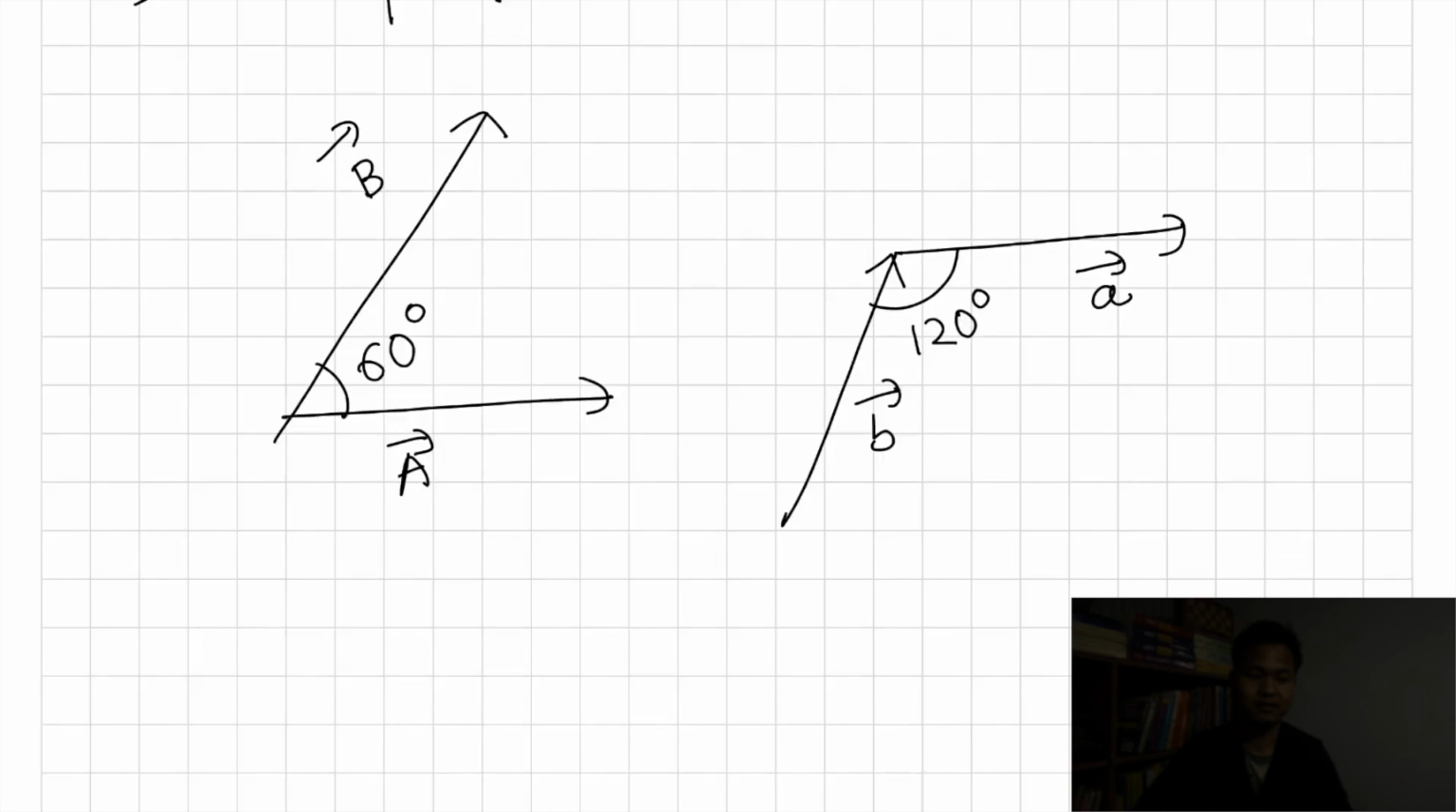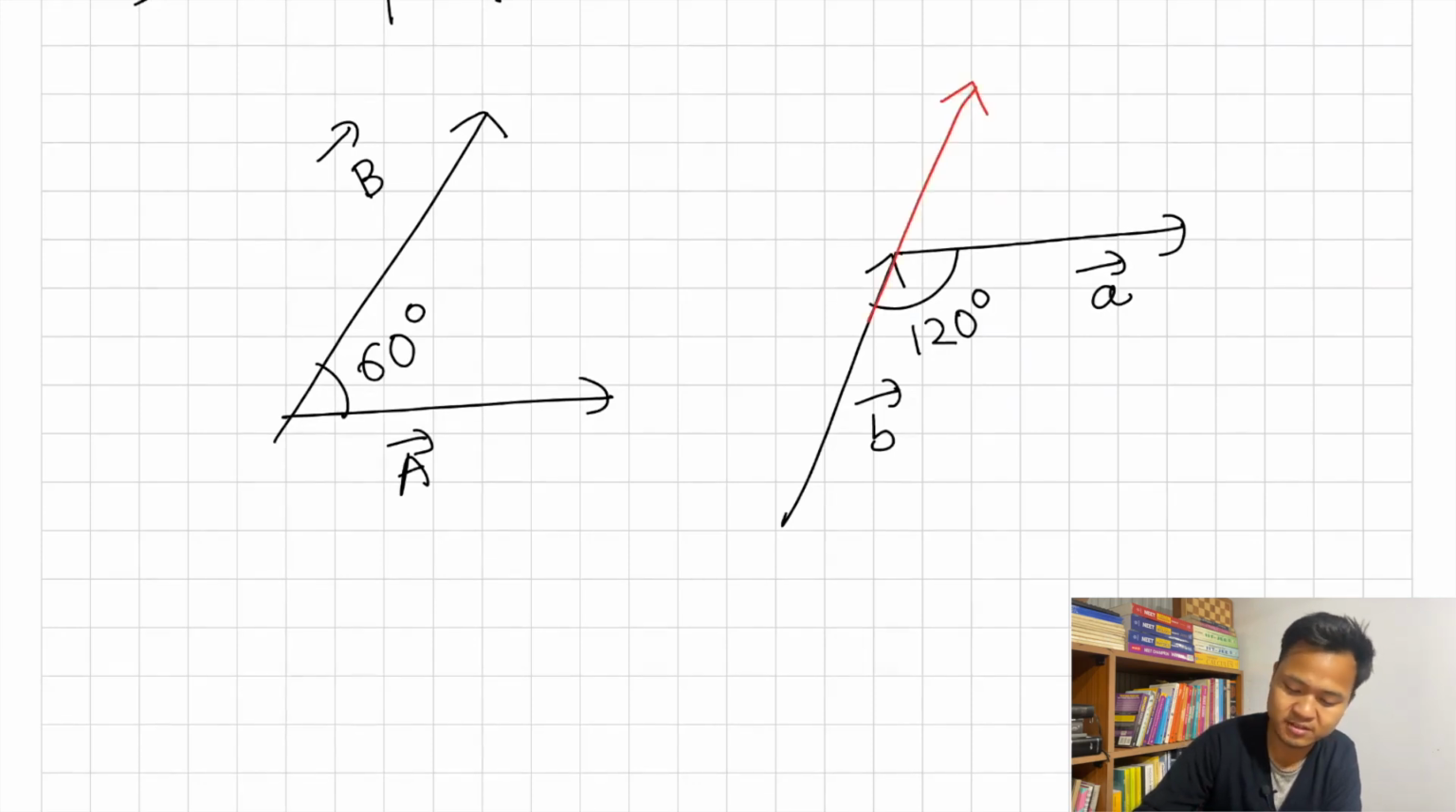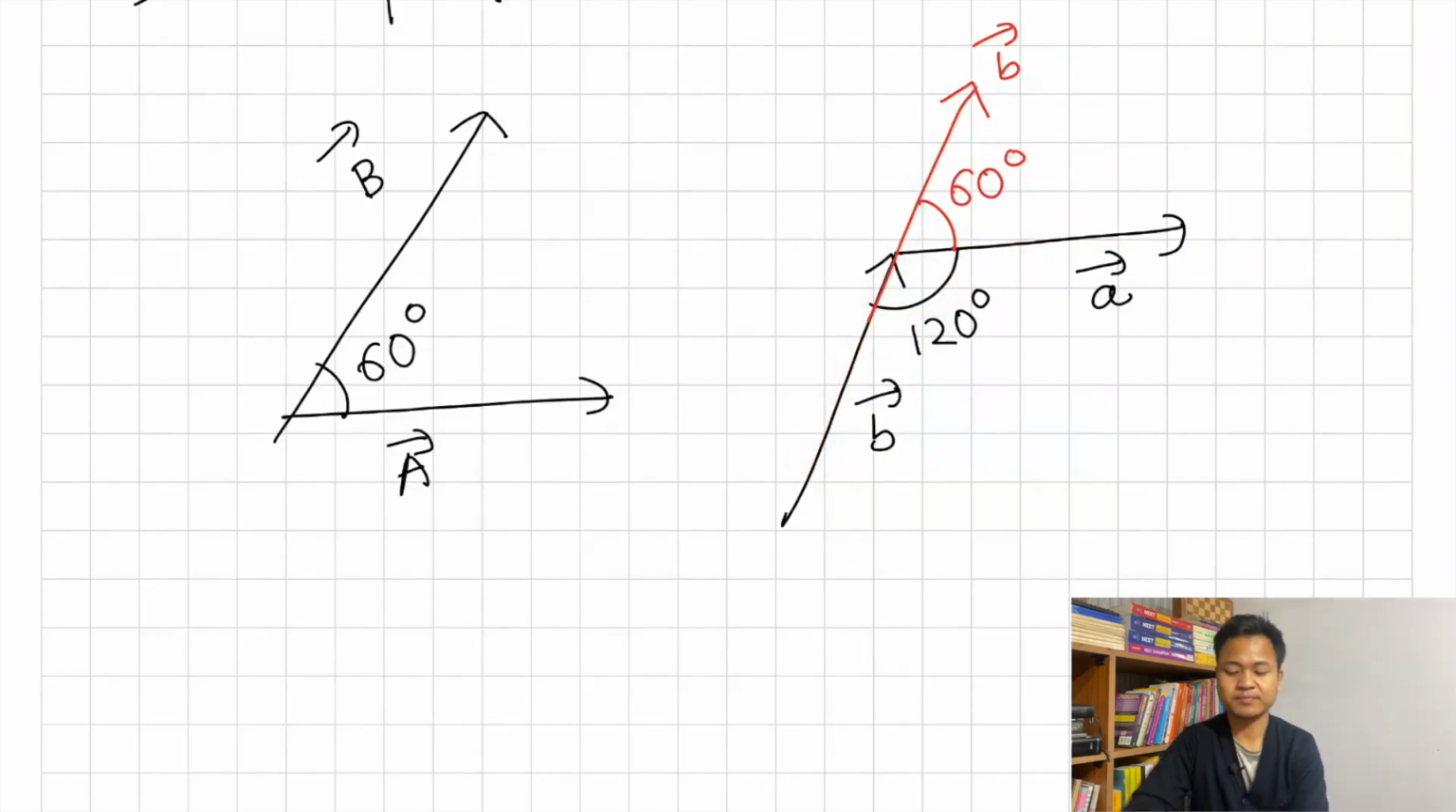The angle between vector a and vector b is not 120. Here what you can do is produce this b further. Now I will write here, how much is this? 180 is a straight line. So from 180, subtract 120, and the remaining is the angle. So here this is 60. So here the angle between A and B is 60.